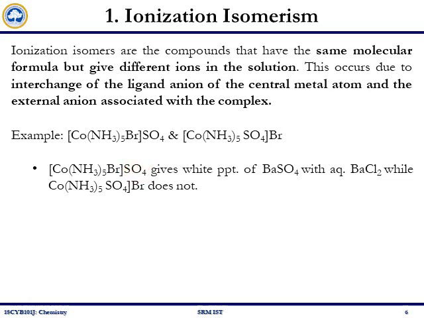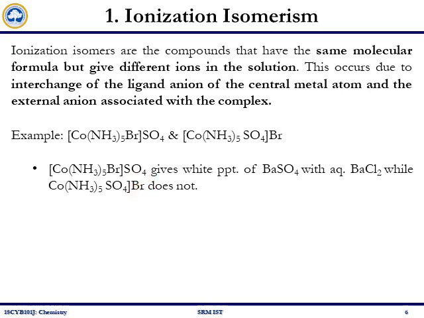If I dissolve it, it will form a cation and an anion. The anion is basically SO4 2-. So when I add barium chloride to that solution, it forms barium sulfate, a white precipitate. This will not happen if I have the complex where bromide is in the outer sphere.